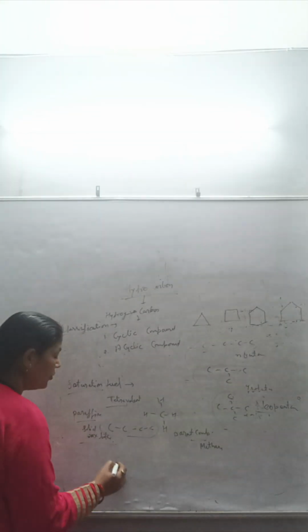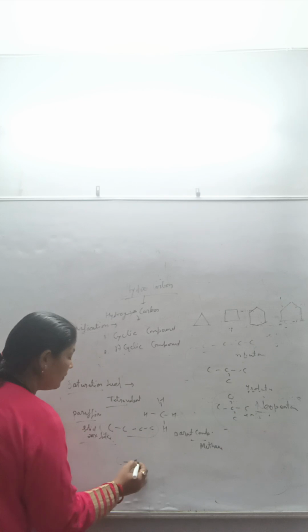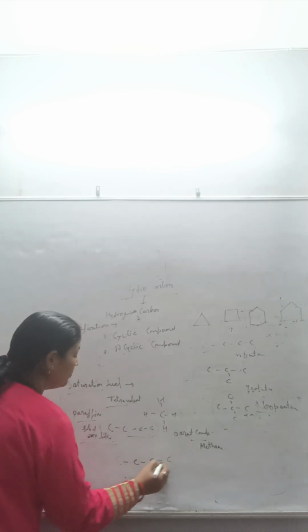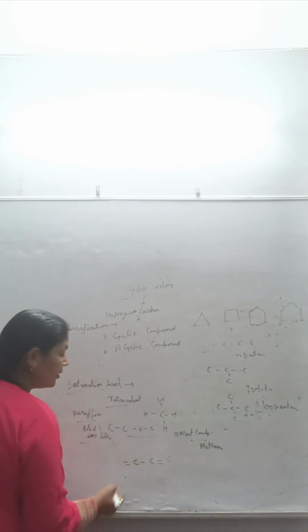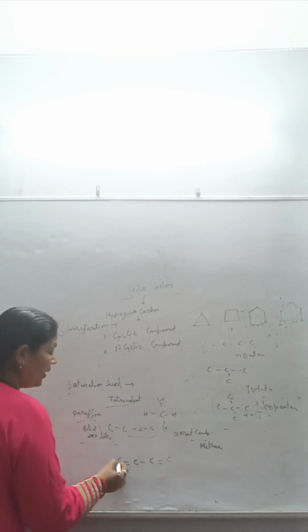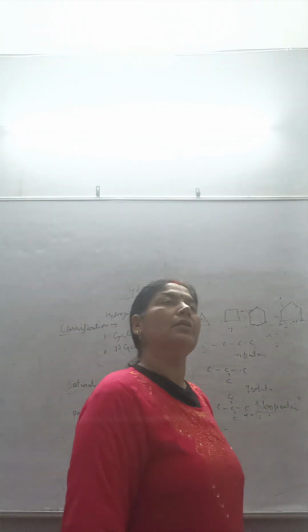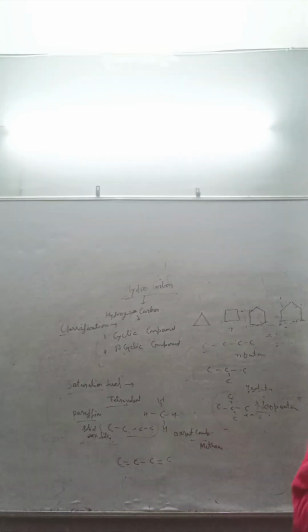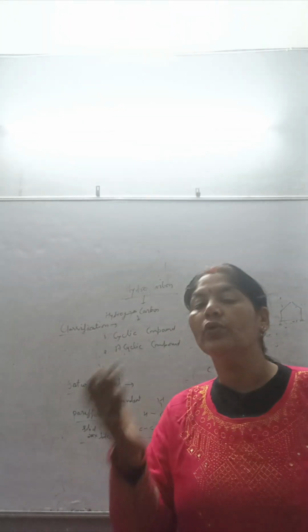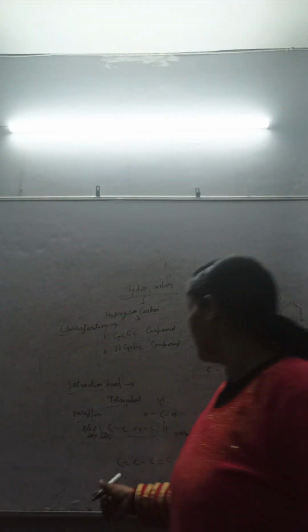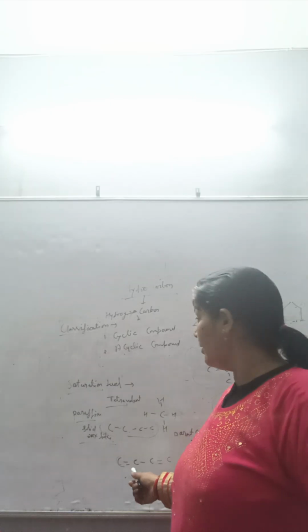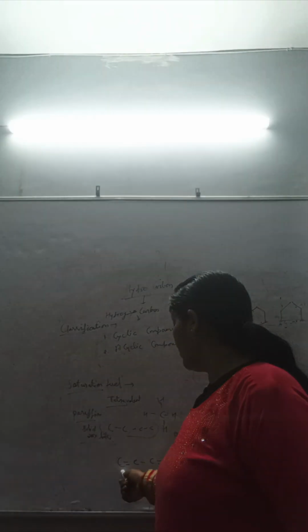But if in the carbon-carbon linkage there is a double bond like this, it means there is sharing of more than one electron pair between those carbon atoms.